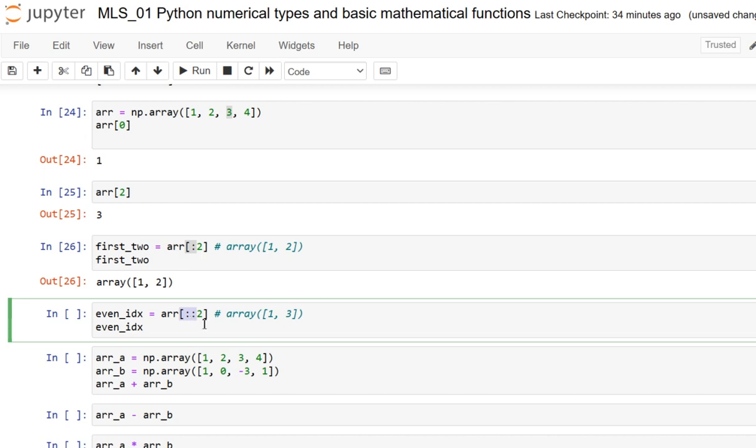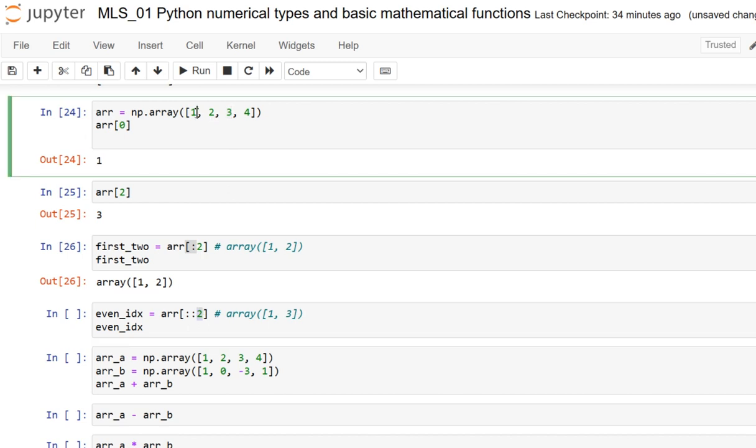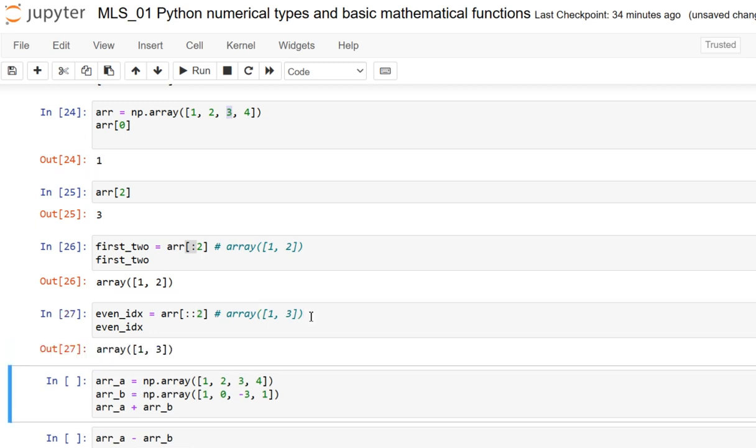And here we have the step parameter alone. By default the step is 1, but here it is specified with 2, so we get the alternate numbers, which are 1 and 3. Of course, if we have a long list of elements, we would get a long result.